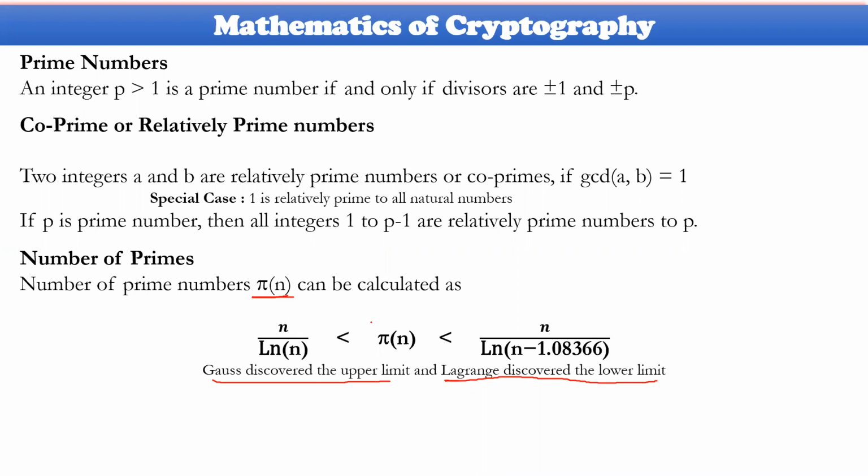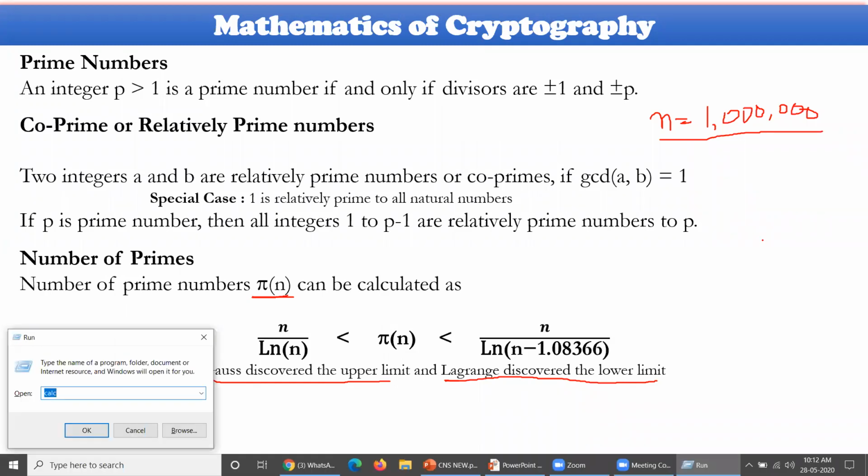For example, if you consider one particular number, n equal to, for example, 1 lakh, or 10 lakhs, something like this. Okay, it is 10 lakhs. Then how many primes are available within this particular number, from 1 to this number? There is a specific calculation which is taken into consideration here. Let me do that calculation by opening this calculator.